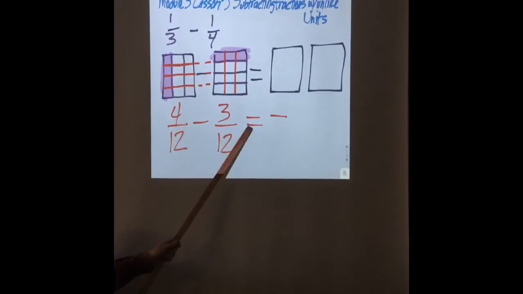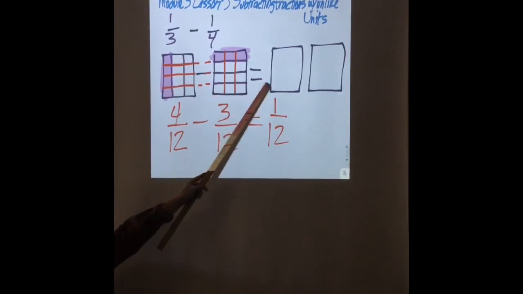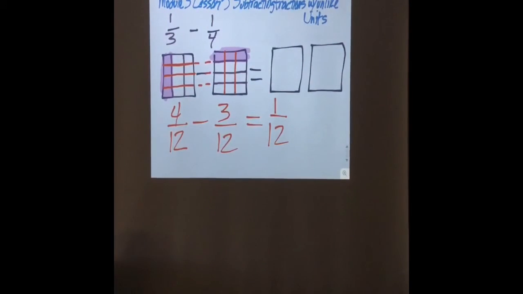We could do that easily by saying 4 minus 3 is 1, and our bottom number stays the same. It's a 12. But let's show that. Let's demonstrate that in our drawing, okay? And then I had my third lines, right? Now I can cross them off, right? Yep. Can I cross them off?